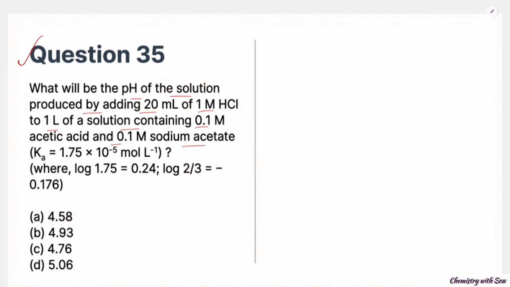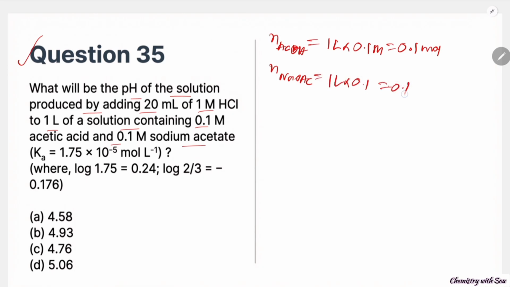First, let's find the number of moles of acetic acid. This equals 1 liter into 0.1 molar, which is 0.1 moles. And the number of moles of sodium acetate is 1 liter into 0.1, similarly 0.1 mole.